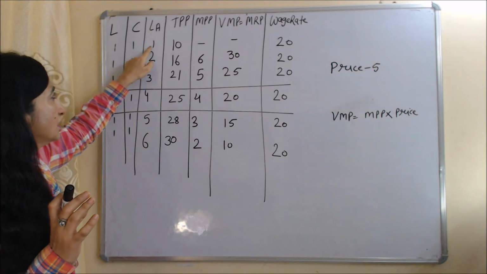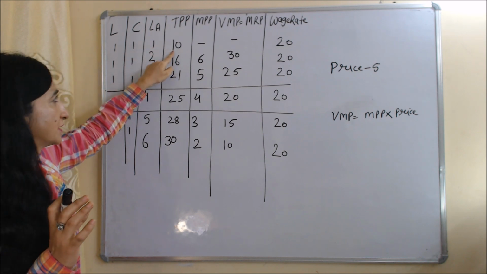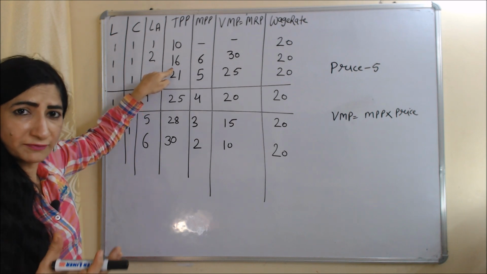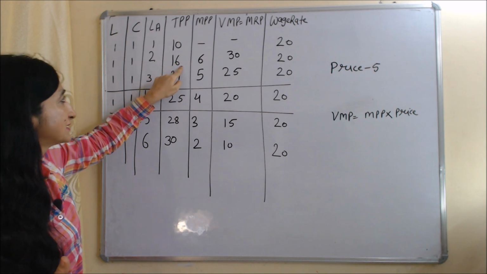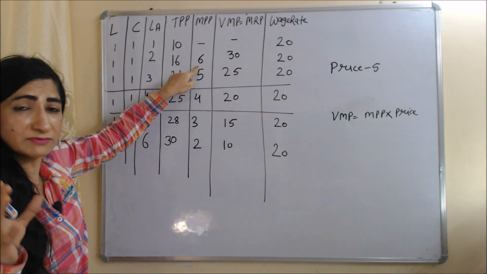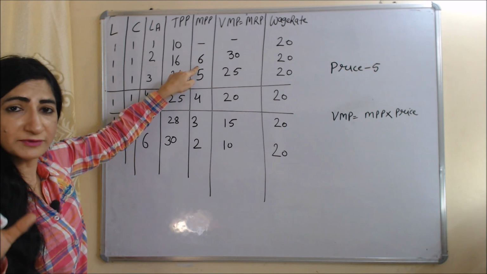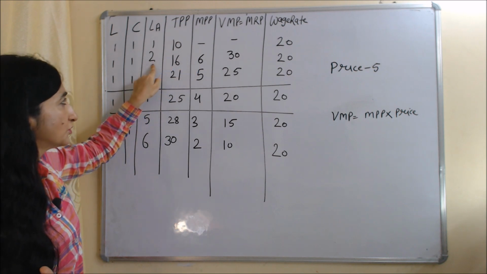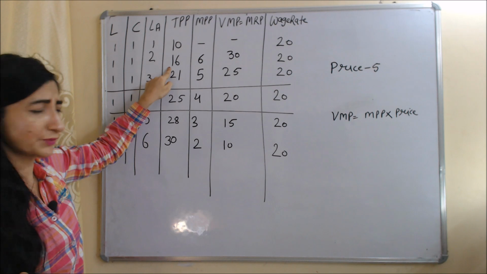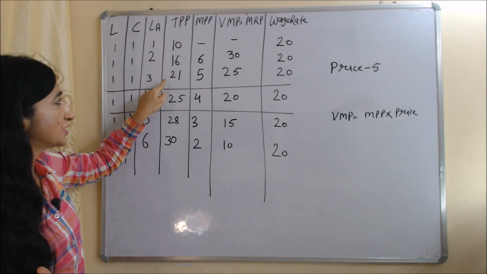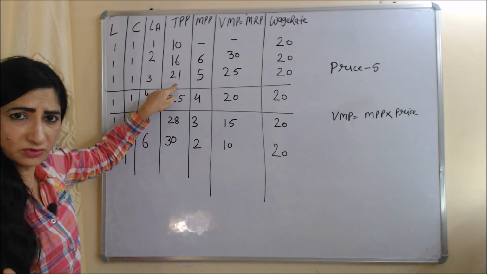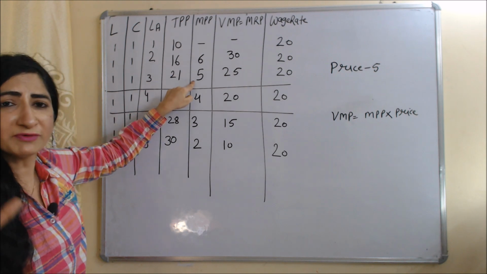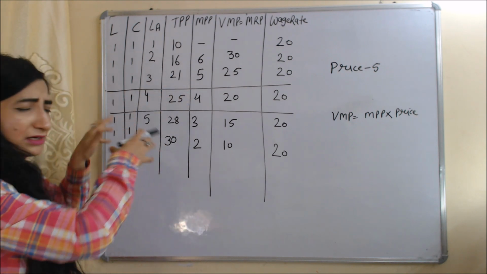Here you can see one labor is giving 10 total physical product, and 2 labor is giving 16 total physical product, and the change in total physical product after applying one more labor is 16 minus 10 is equal to 6. This 6 will be called marginal physical product, because marginal physical product is the change in total physical product after applying one more unit of factor of production. 2 units of labor are giving 16 total physical product, and 3 units of labor are giving 21 total physical product. The change in total physical product after applying one more unit of labor is equal to 21 minus 16 is equal to 5. This 5 will be called marginal physical product. Similarly you can calculate for other units.